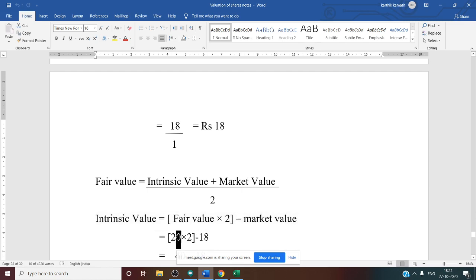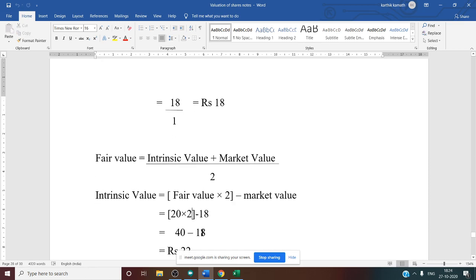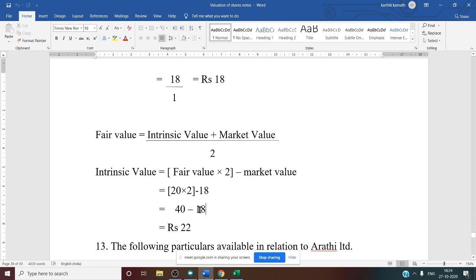Fair value given in the question is 20, then into 2. Why into 2? Because that is divided by 2 we are talking about. So after cross multiplication, that becomes 20 into 2 minus 18. Market value we got as 18. So 40 minus 18, if you do, you will get intrinsic value. The question they have asked is about intrinsic value. So the intrinsic value answer is rupees 22.